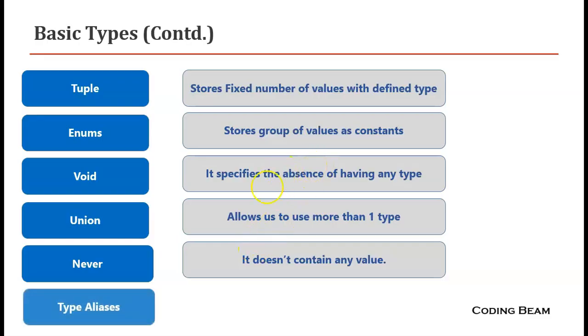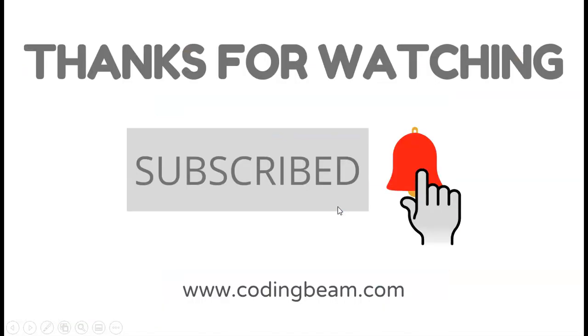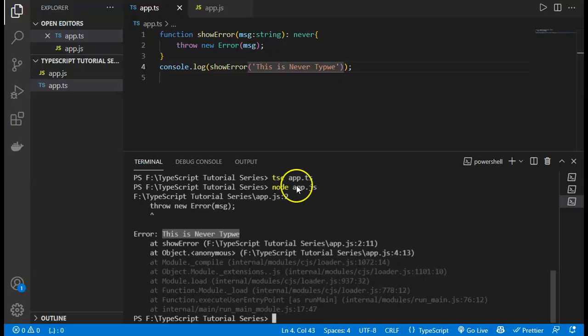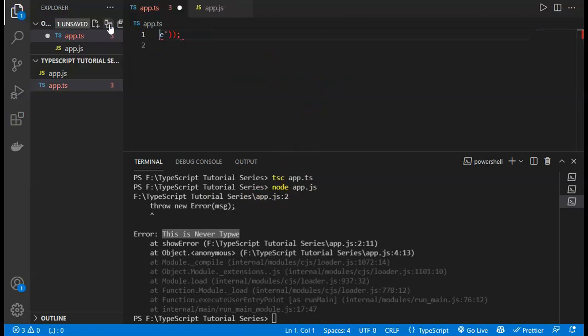And the next type is type aliases, and type aliases allow you to create a new name for an existing type which we have defined. For example, if you have to define a type alias, I will go to VS Code. You define a type alias like Age, and the Age will be a number, and then use the Age type in any other variable declaration, and it will identify the Age type. If you define a type alias, you have to define it with the type keyword, and then the type of Age equals number. So now you will see the type Age equals a number.